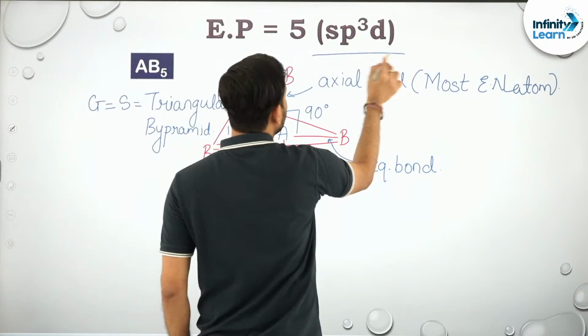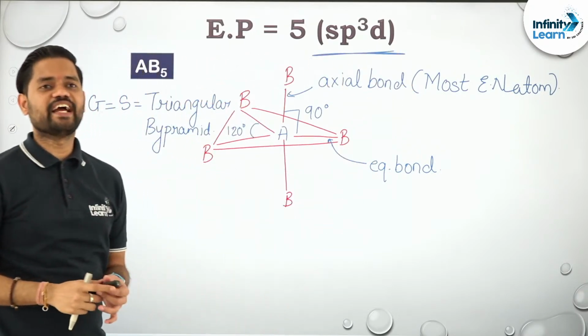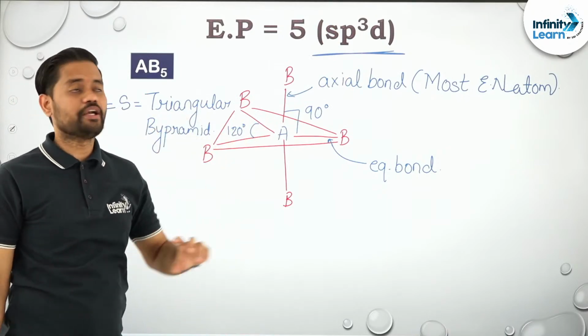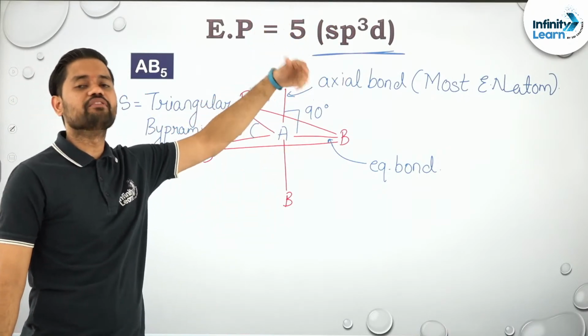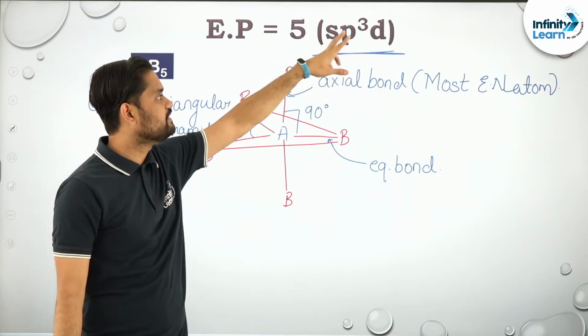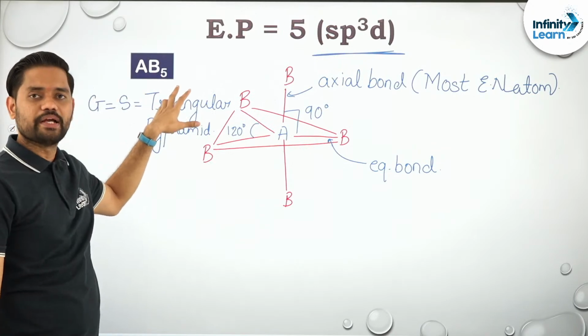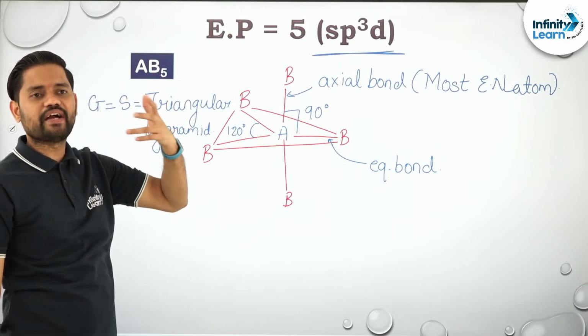Its hybridization is sp3d. इसका hybridization क्या है? sp3d. That means कितने lone pair and bond pair? Total 5. That means 5 orbitals will be mixing. एक s है, 3 p हैं and एक d है. So total is 5. Side atoms भी कितने होंगे? 5 होंगे. ठीक है.